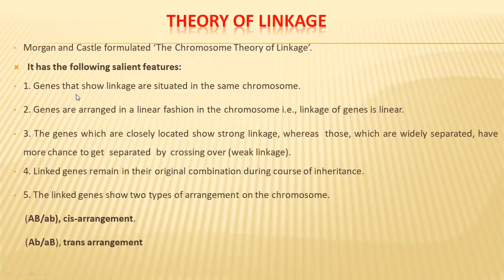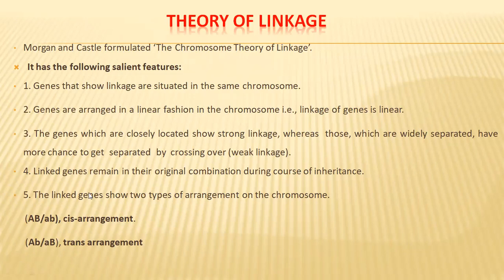linkage theory are like this: genes that show linkage are situated on the same chromosome. Genes are arranged in a linear fashion, in a systematic order in the chromosome. This is called the linearity of genes. Genes which are closely located show strong linkage, whereas genes widely separated show weak linkage. And linked genes remain in their original combinations during the course of inheritance.